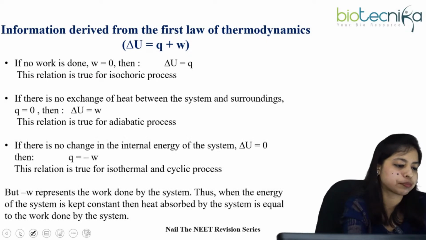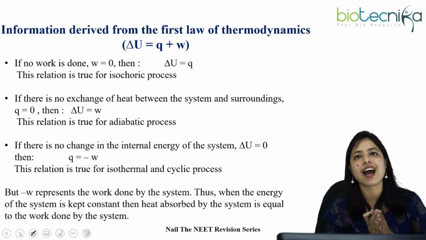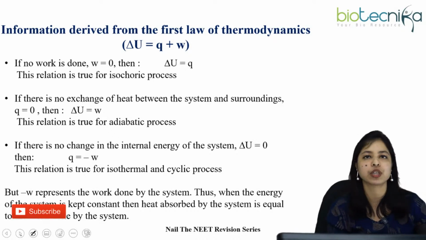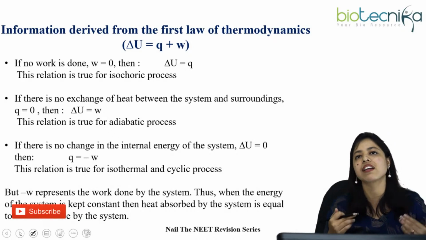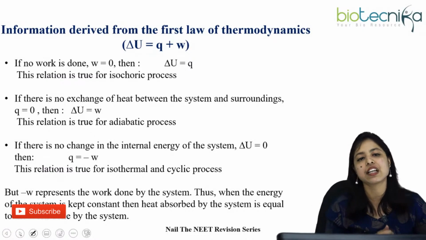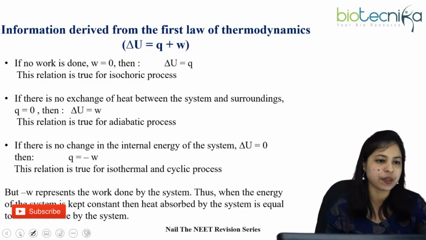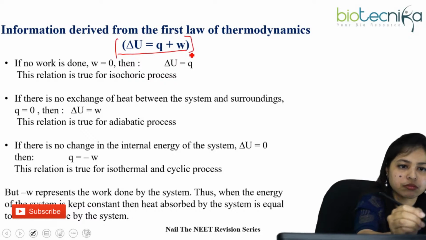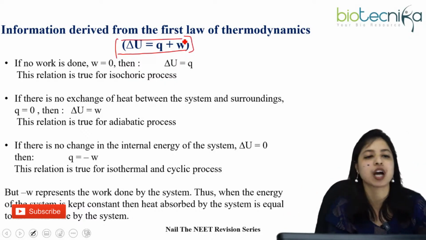Next, what information are we getting as a result of the first law of thermodynamics? You know that delta U equals Q plus W. This is our first law of thermodynamics.